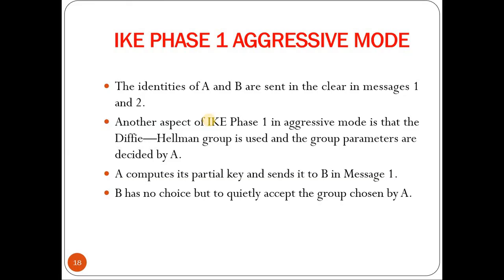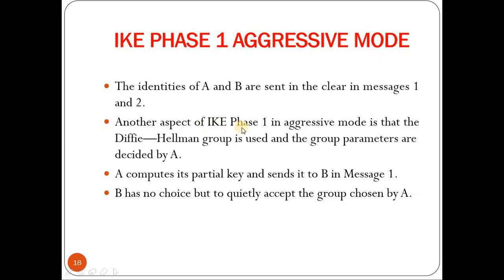Next we'll go through IKE phase 1 aggressive mode. So aggressive mode involves 3 messages. The main difference between the aggressive mode and the main mode is that the identities of A and B are sent in clear in message 1 and message 2. So in main mode, we used to send the identities of A and B in an encrypted form, whereas in aggressive mode, we send them in clear text format.